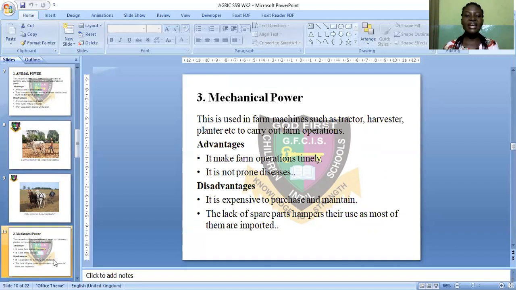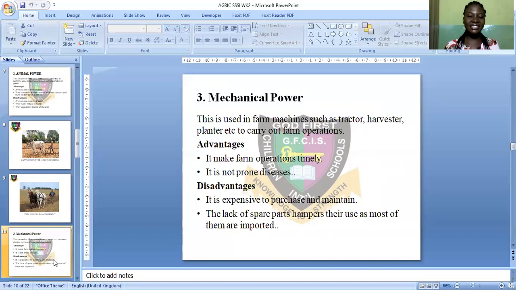The advantages: it makes farm operations timely. Yes, what woman power will be doing for 30 minutes, mechanical power will do that for probably 10 or 15 minutes. So using mechanical power on the farm is timely. The work will be done on time. And also, mechanical power is not prone to disease. A tractor, disease cannot affect machineries on the farm.